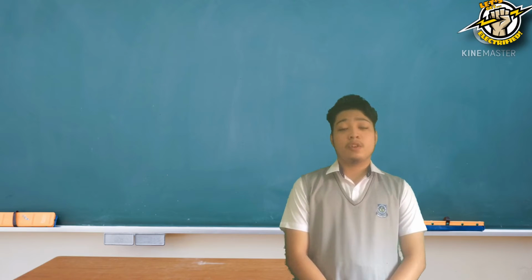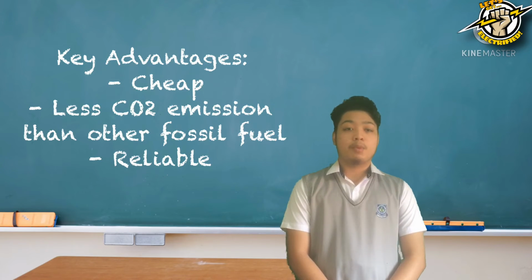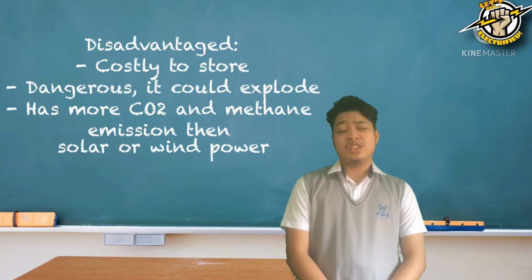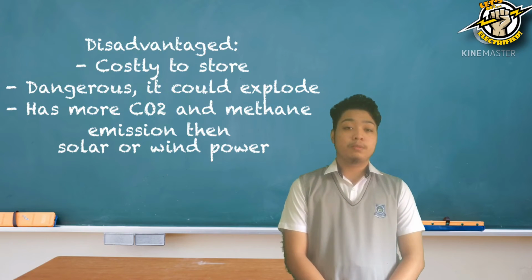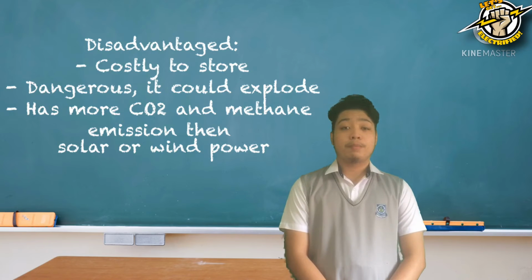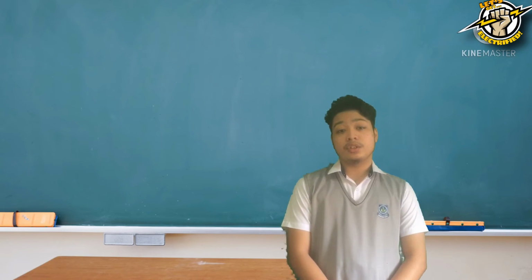The most environmentally friendly fossil fuel is natural gas. Its key advantages are it's cheap, it has less carbon dioxide emission than other fossil fuels, and it's reliable. But its disadvantages are it's costly to store, it's dangerous and could explode, and it has more carbon dioxide and methane emission than solar or wind power. Natural gas is limited right now because it takes millions of years to form.